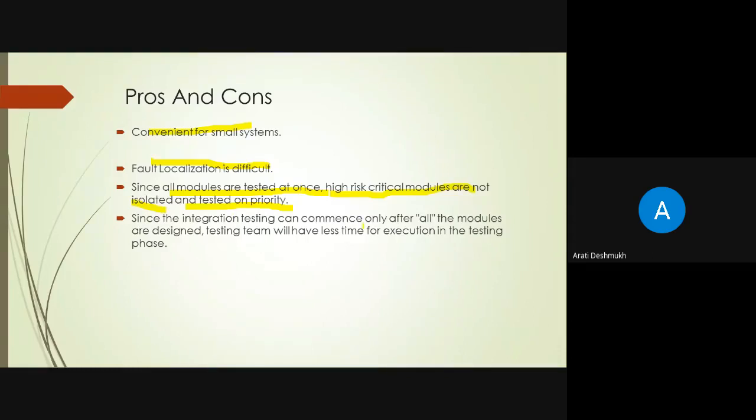All the integration testing can commence only after all the modules are designed, and the testing team will have less time for execution, because module 1, 2, 3, 4, 5, 6 are first developed, then only they are tested.